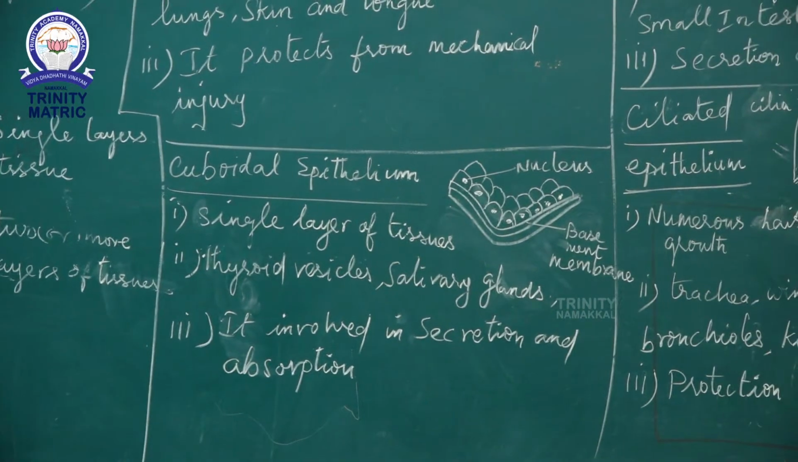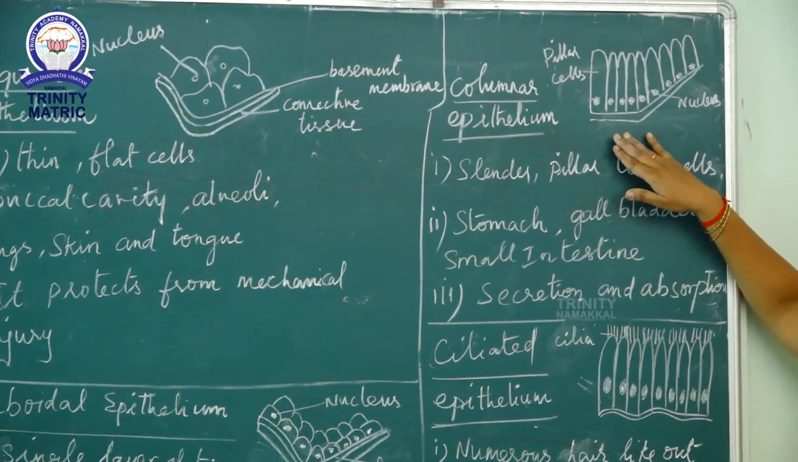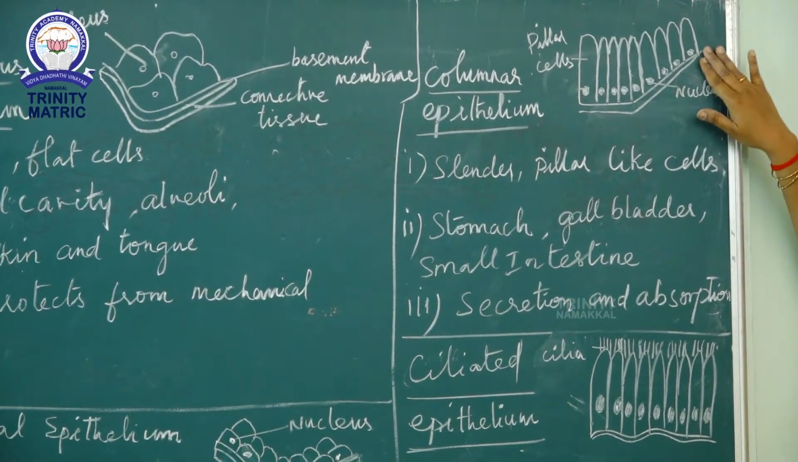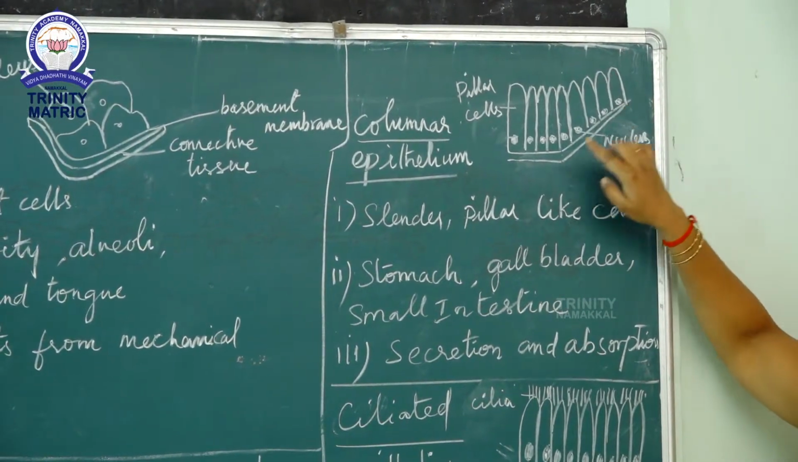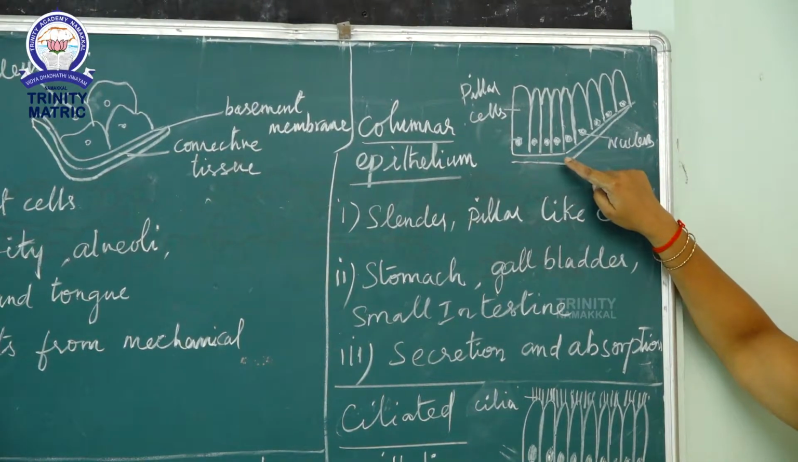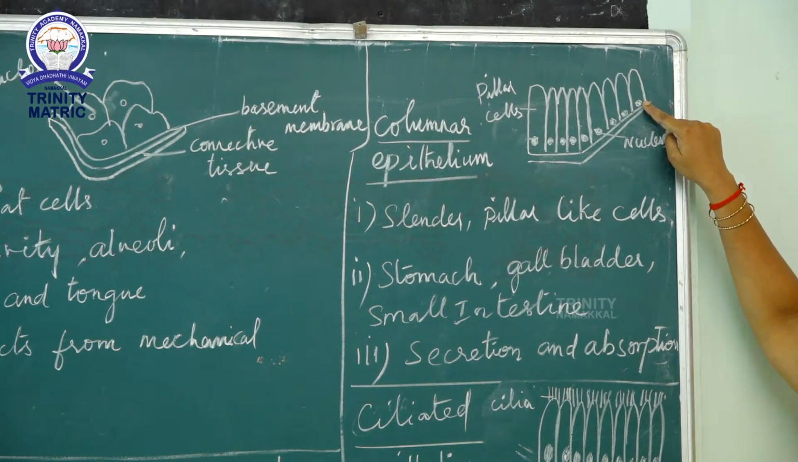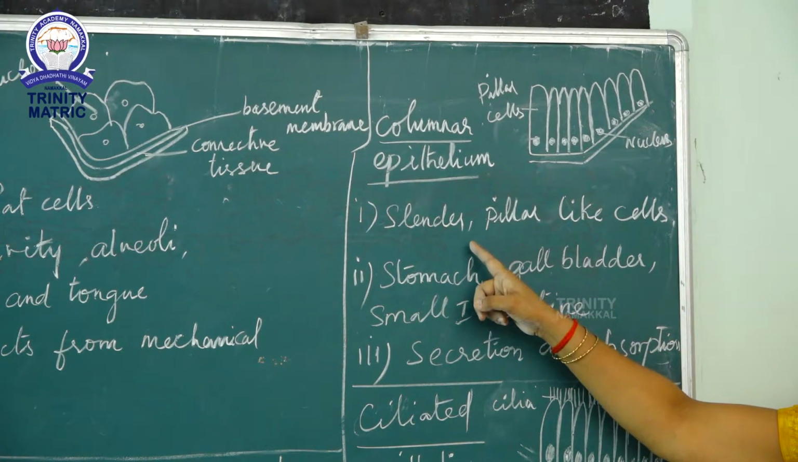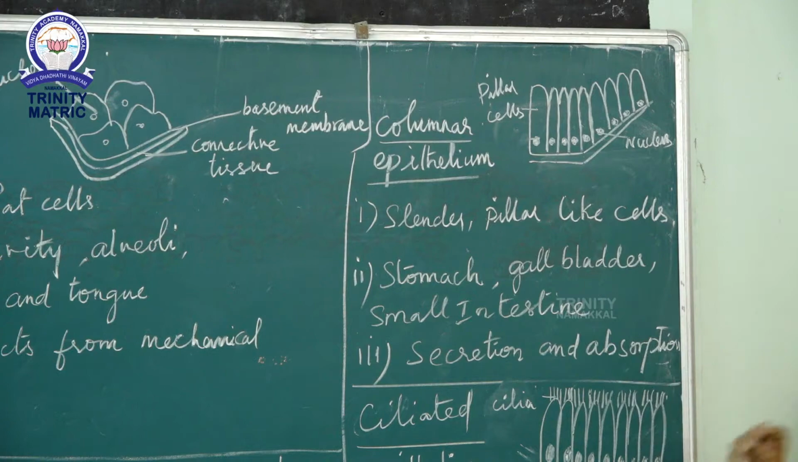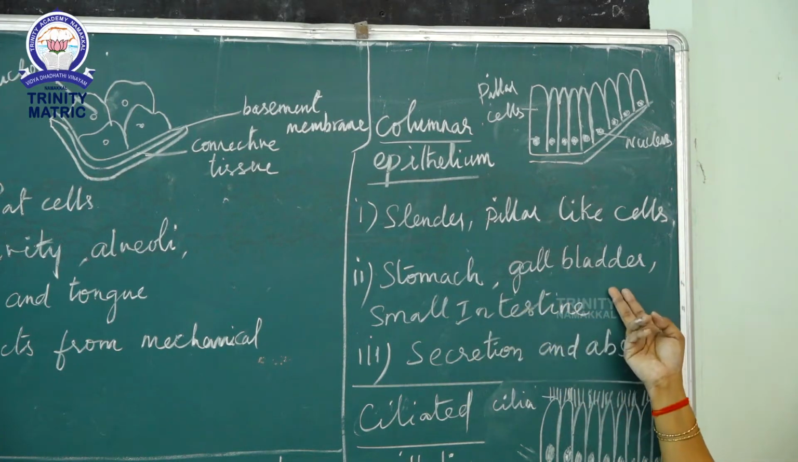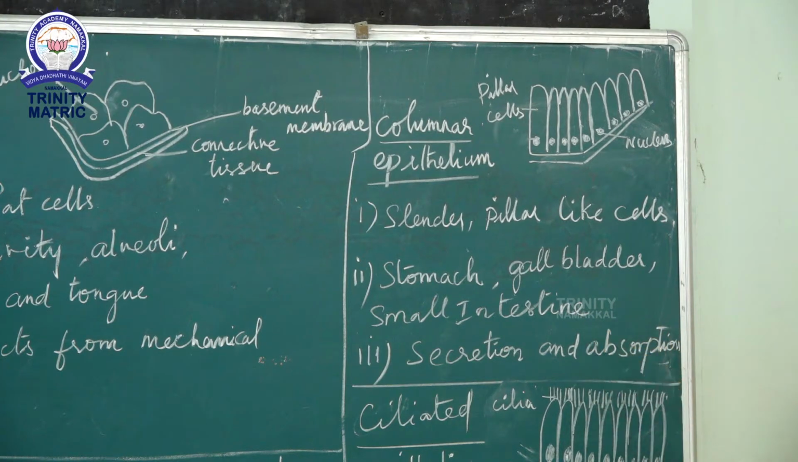Next, columnar epithelium. It looks like pillar-like cells arranged on a basement membrane. It has a prominent nucleus. The nucleus lies at the base of the cells, and the cells look like slender pillars. It is found in the stomach, gallbladder and small intestine. It helps in secretion and absorption.